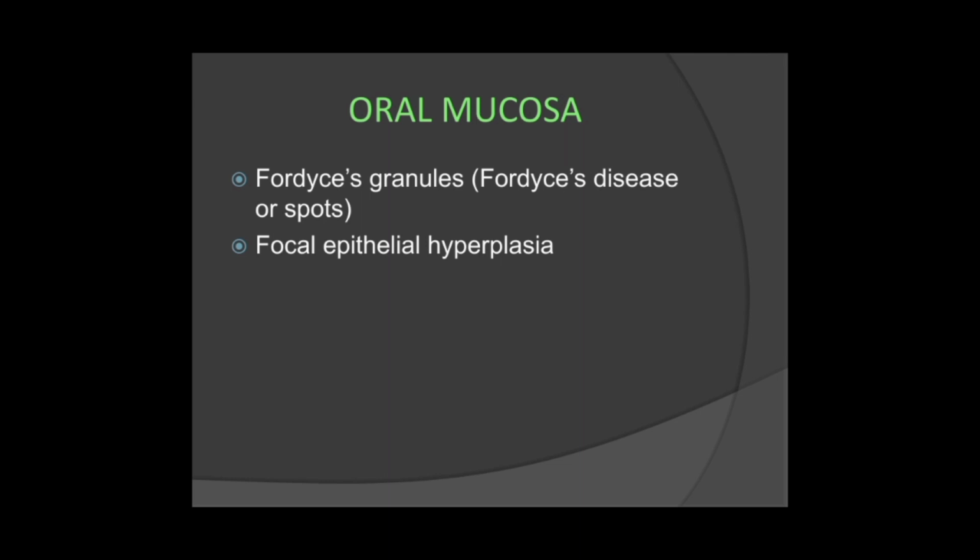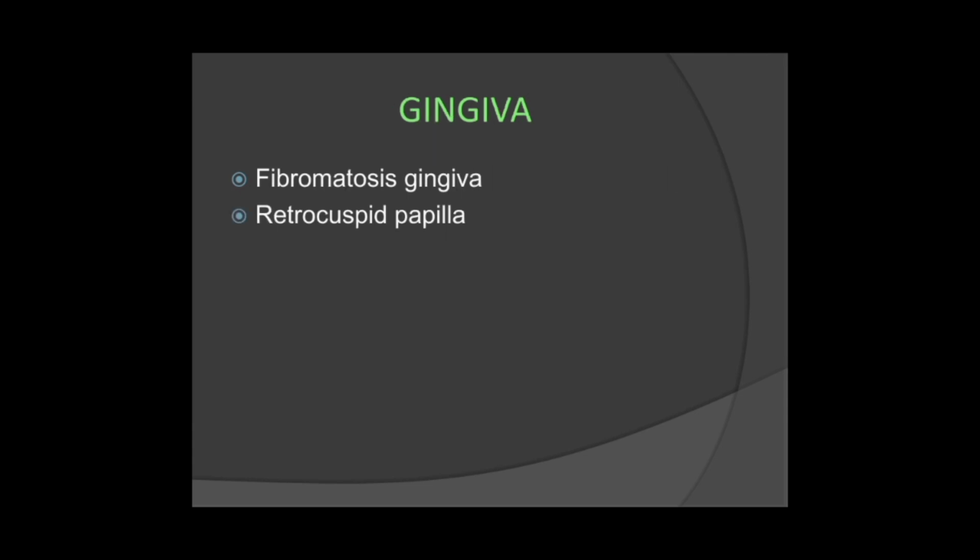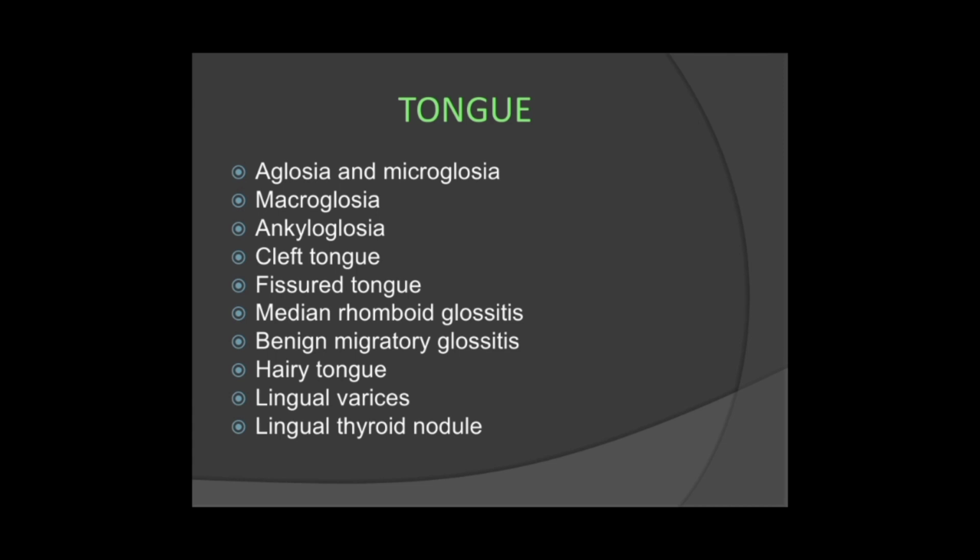Now, affecting the oral mucosa: Fordyce's granules, also called Fordyce's disease or spots. Then focal epithelial hyperplasia. Now, affecting the gingiva: gingival fibromatosis, and the retrocuspid papilla. Now, the tongue. This is important.